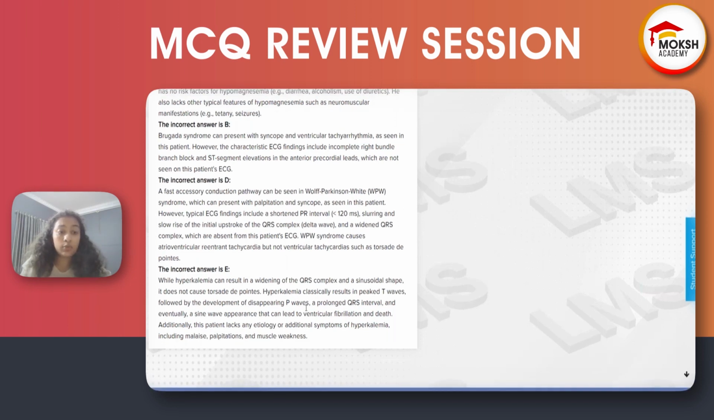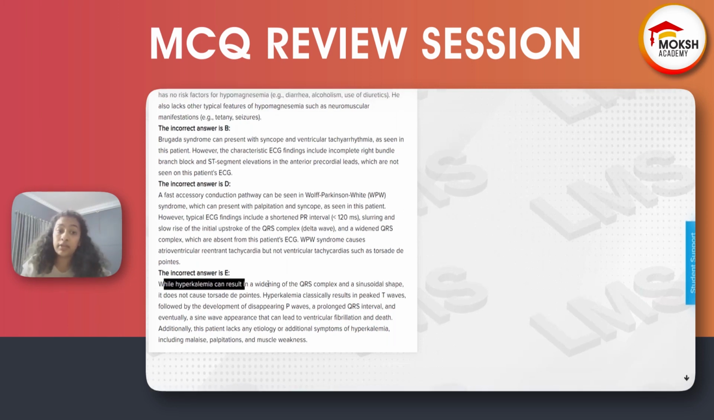Now, hyperkalemia, as I told, will have a widened QRS complex and it will have peaked T waves. Peaked T waves will be there. Okay. Obviously, hyperkalemia will have muscle weakness, malaise, and palpitation.